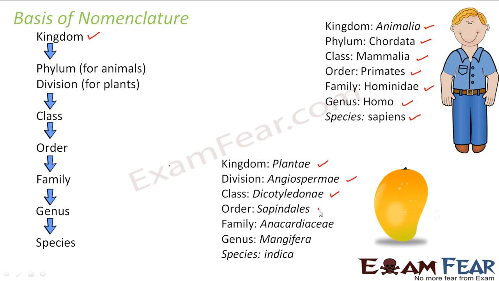Again under dicot it is Sapindales, under that it is Anacardiaceae, under that it is Mangifera, and under that the species is indica. So when I say species, I'm actually talking about, because in mango also you get different varieties of mango, right? So when the variety changes, the species name maybe will change, right? So this is how we actually scientifically name different organisms.